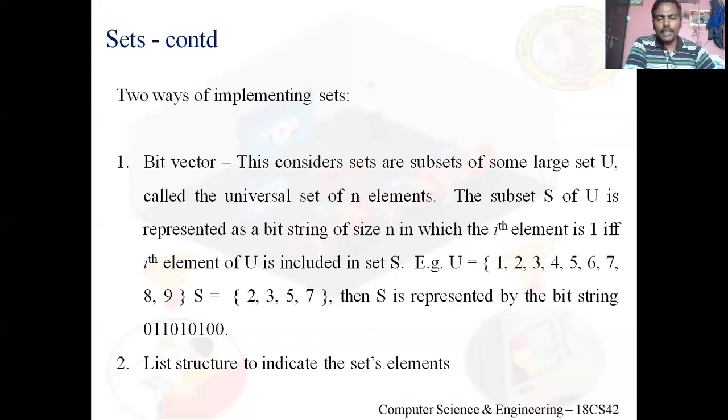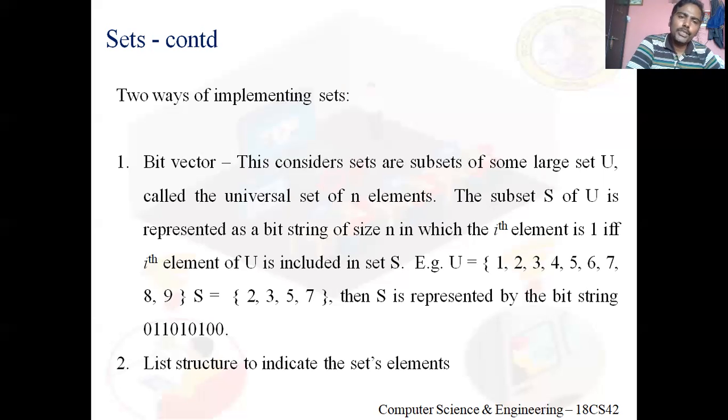Any set you consider is with respect to some universal set. Here in this case, let me say the universal set is 1, 2, 3, 4, 5, 6, 7, 8, 9. Now there is one set S: 2, 3, 5, 7. So I need to give this set S as an input to my C program.